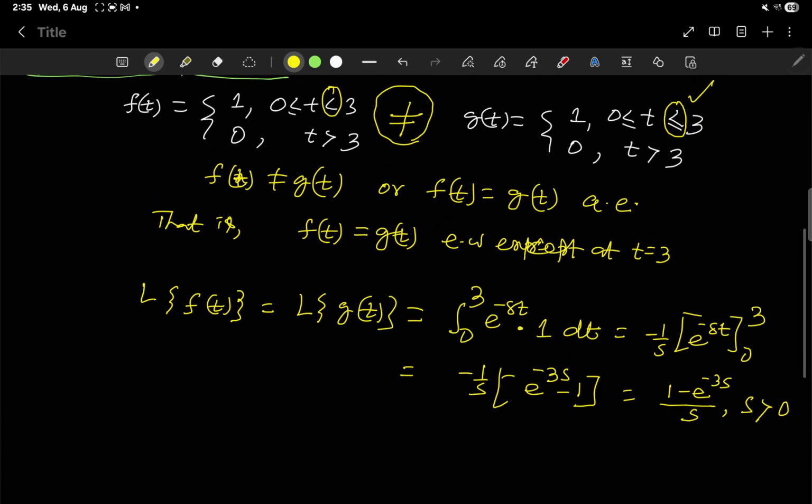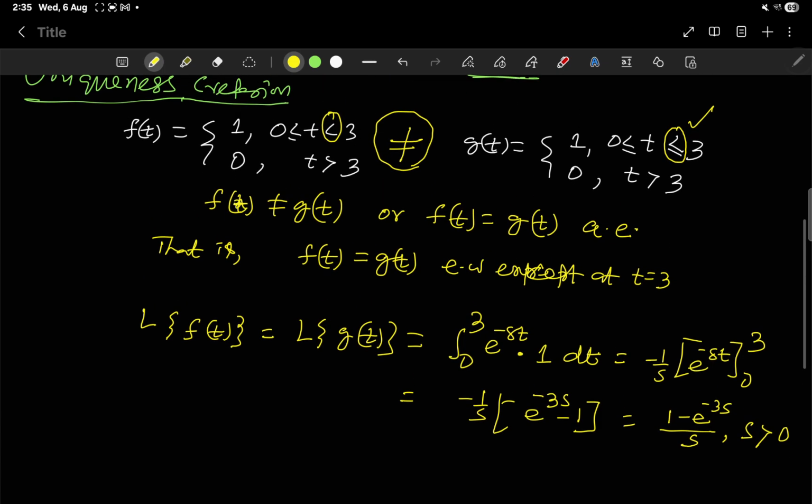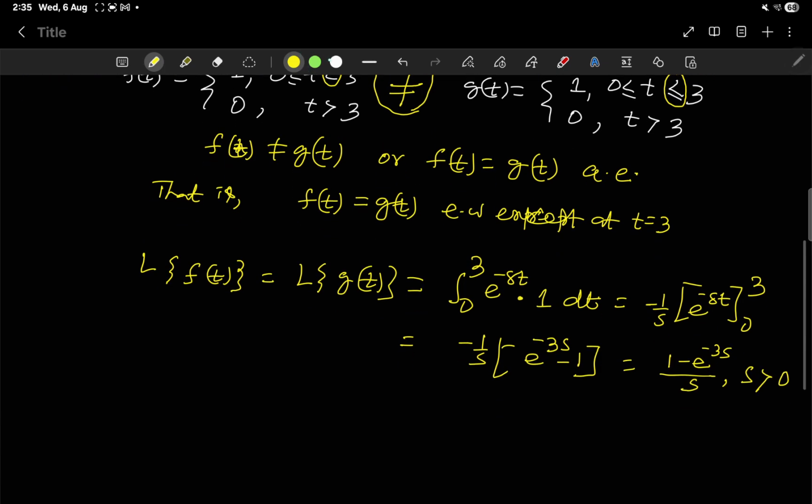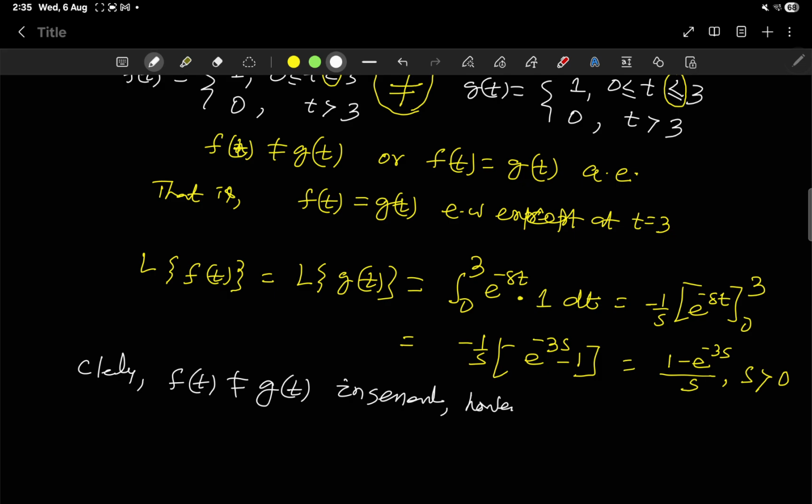Now you see, clearly f(t) is not equal to g(t) in general. However, L of f(t) is equal to L of g(t).